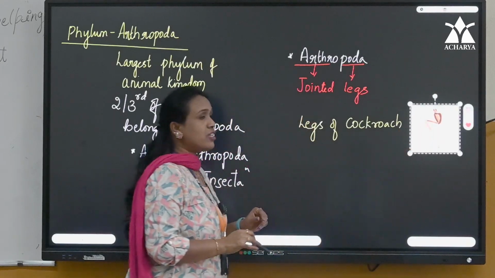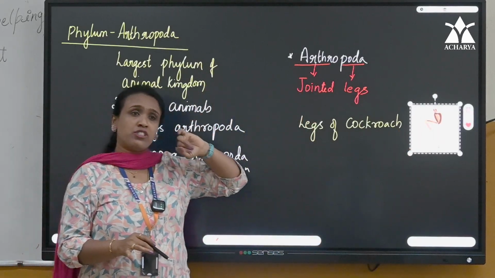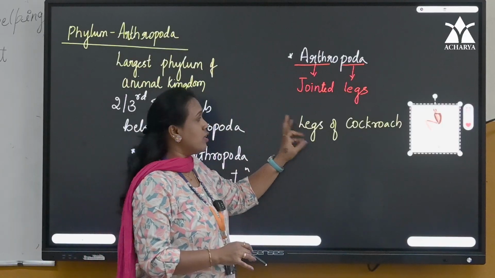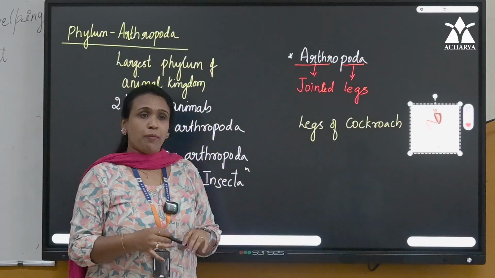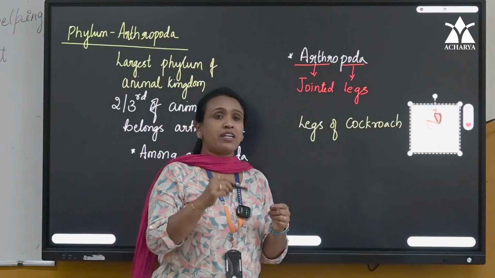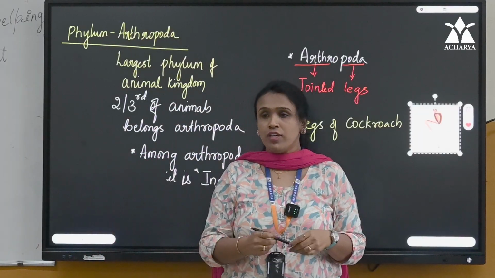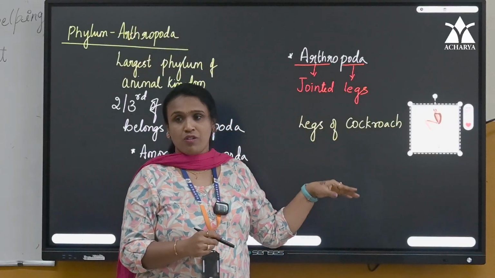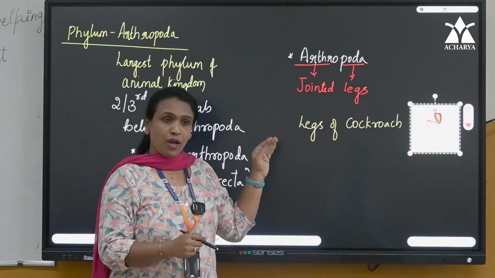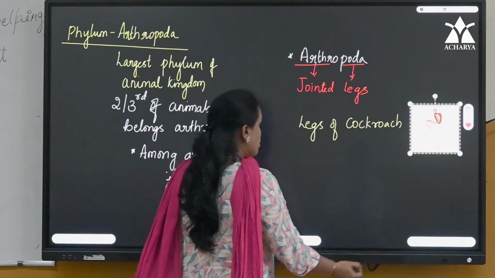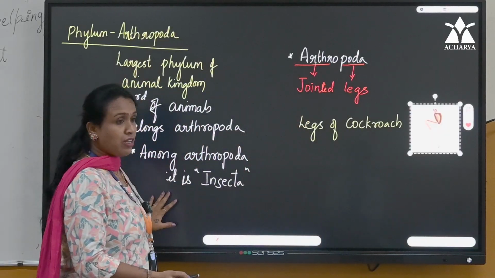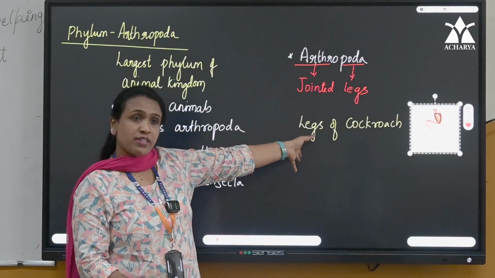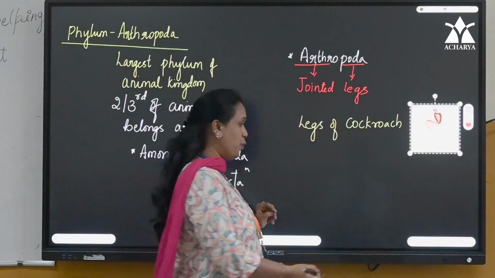Then all other animals also, you can imagine prawns, crabs, oysters, all have the same type of legs, jointed appendages. If I look at their antennae, even that is jointed. So jointed legs or jointed appendages, that's what we say here. This is about their name, why the phylum is named Arthropoda.